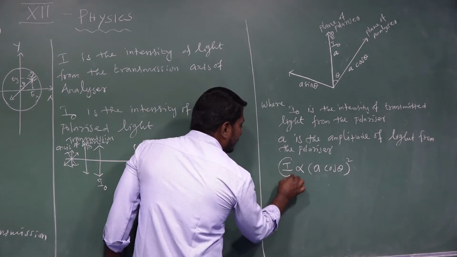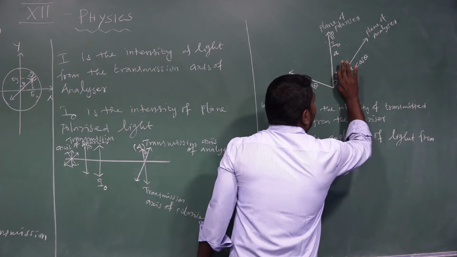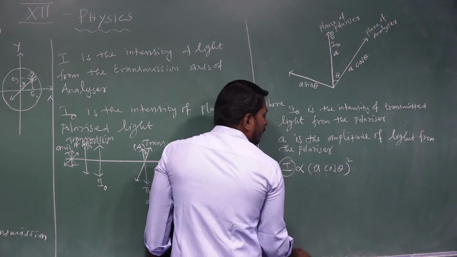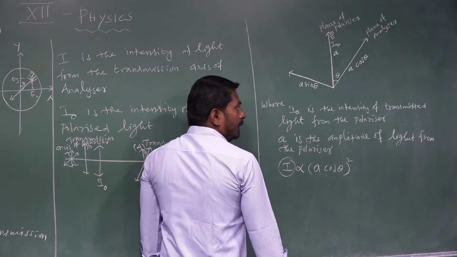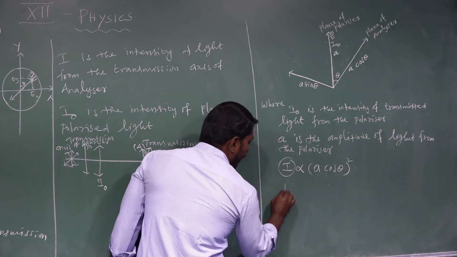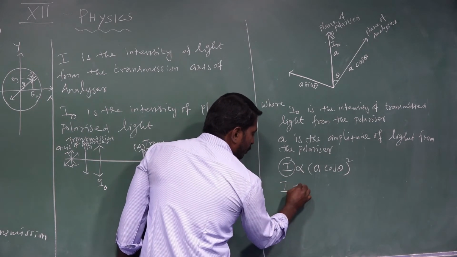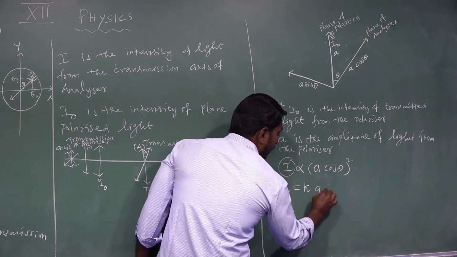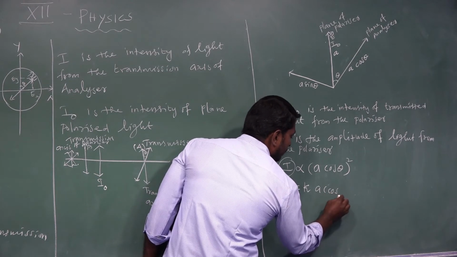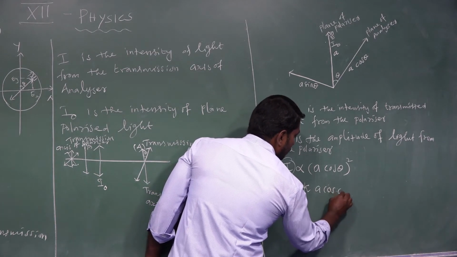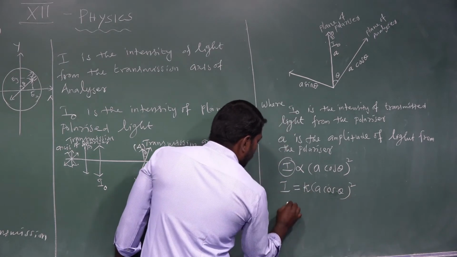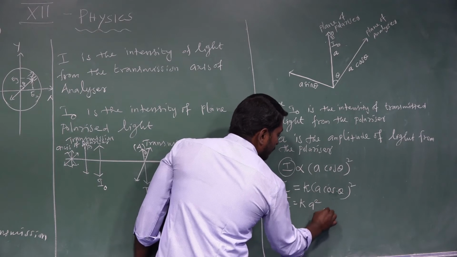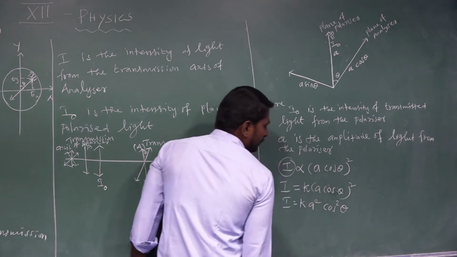So the intensity of emergent light from the analyzer is directly proportional to the square of the A cos theta component of light. I remove the proportionality and put the equal sign, introducing one constant, K. I is equal to K A square cos square theta.